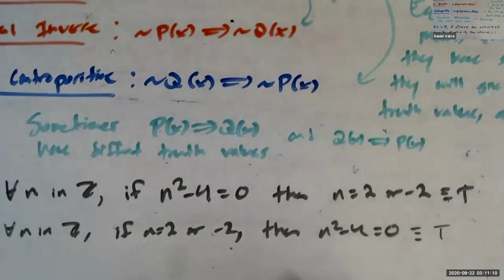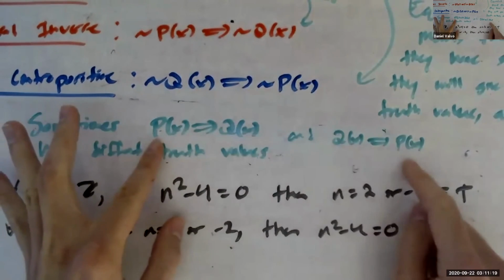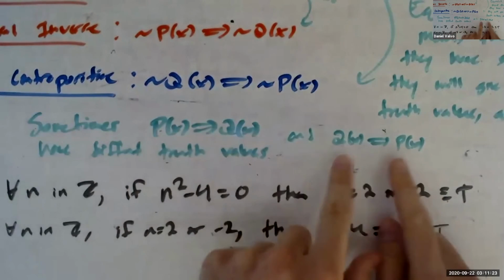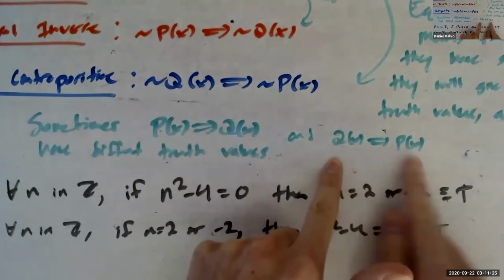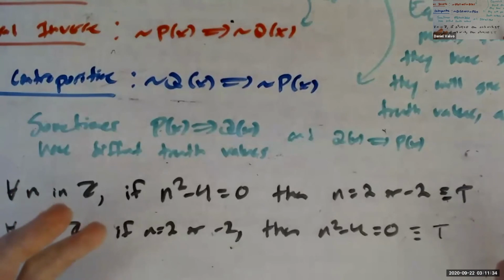It doesn't have to. I mean, I like this. I'm not saying this is a coincidence, this is a deep mathematical fact. What I'm saying is that just knowing P of X implies Q of X, you don't know Q of X implies P of X. But you don't know it's false either. If you know P of X implies Q of X is true, sometimes this will be true, sometimes it's false. The point is you just don't know. They're different, right? They're not opposites, they're just different. Any questions on that?